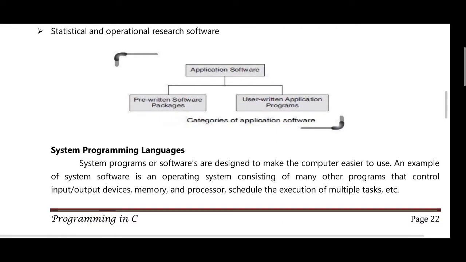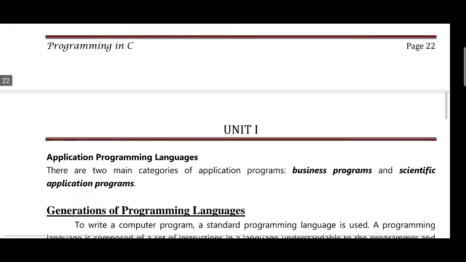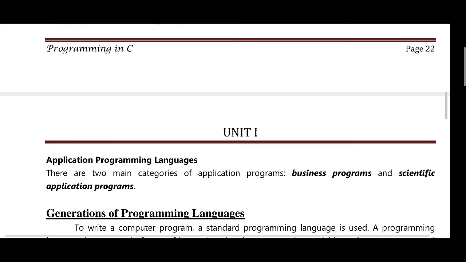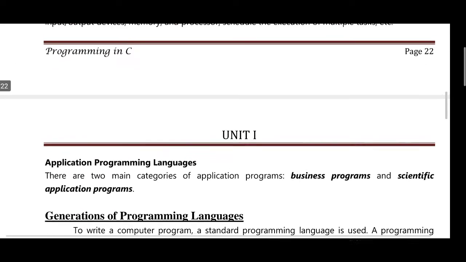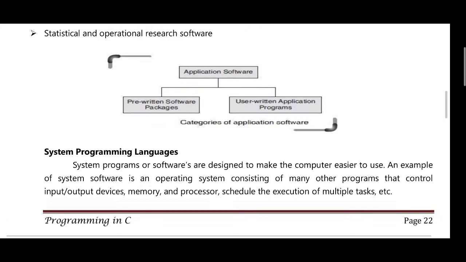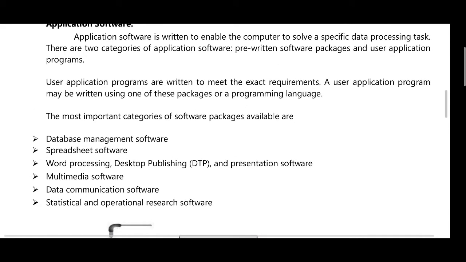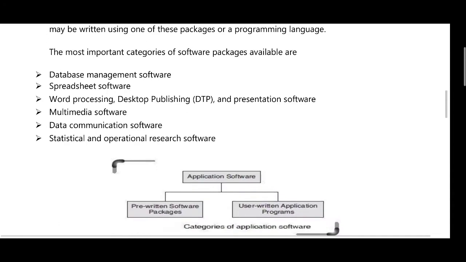System programming language and application programming language. Here you have database management software, spreadsheet software, word processing, desktop publishing, multimedia software, data communication software available.